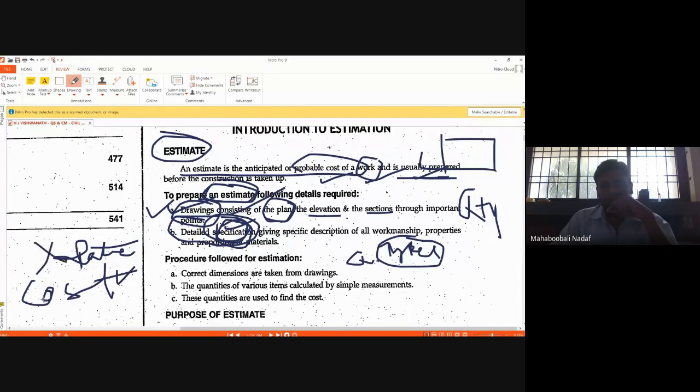So before the construction, if you get the cost of that building, it is called an estimate, and during the construction, when complete items of work are completed, then you get the total cost of the project itself.